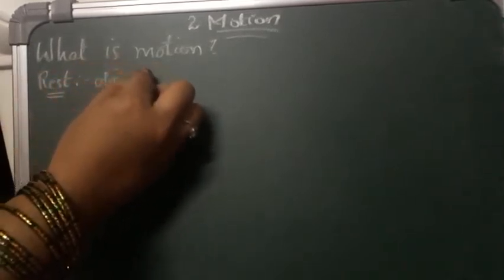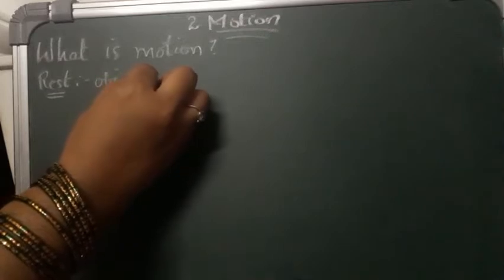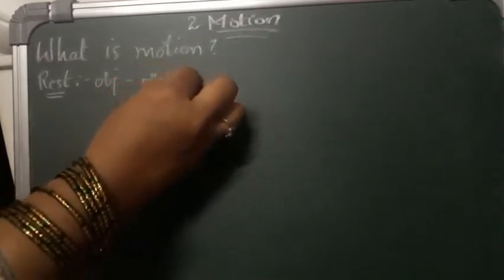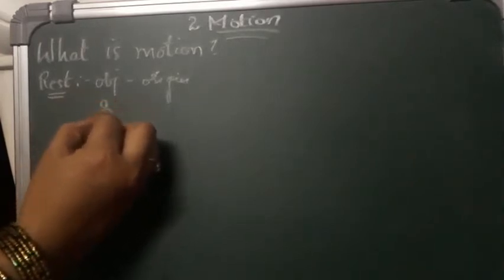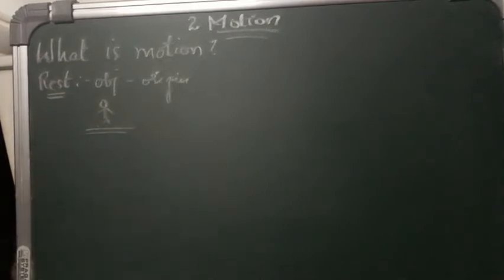Rest is nothing but when an object is not moving from its position, from its origin. When the object is where it is placed and is not moving, that means if a person is standing here and he is not moving, he is standing here only.